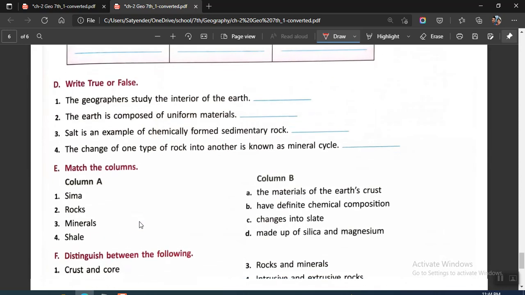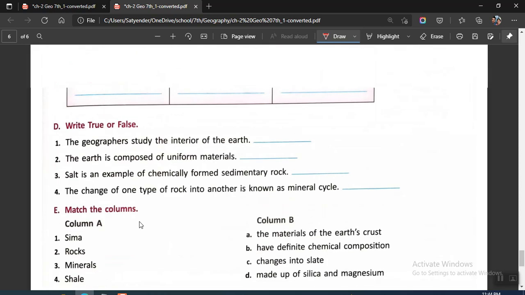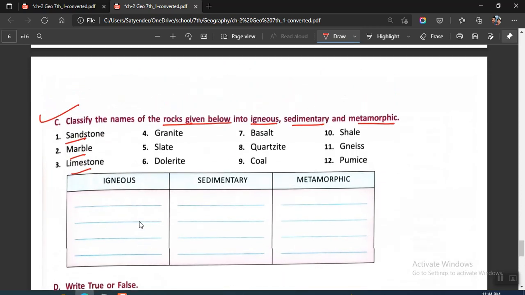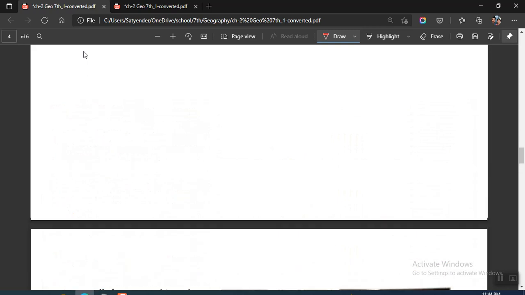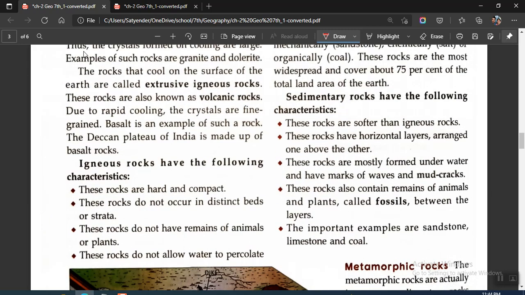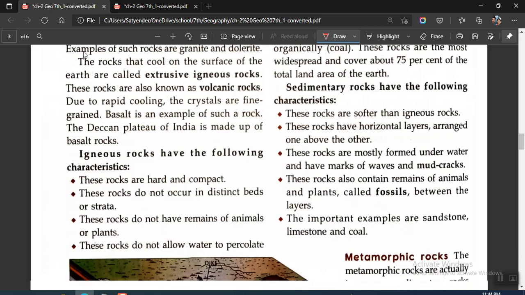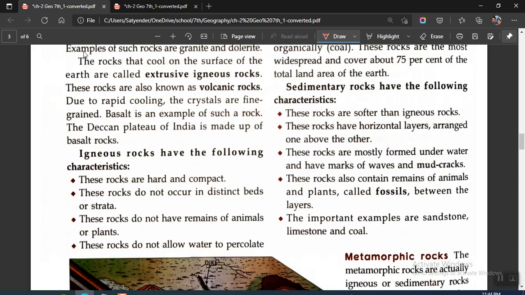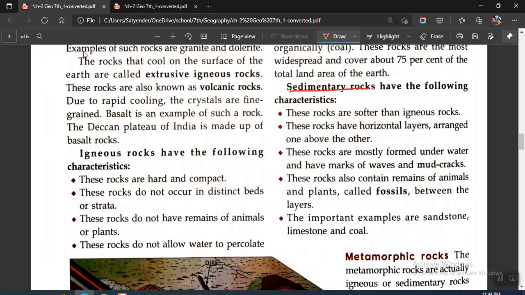Now we will be moving on to section D. I'll just give you one example. If you look at sandstone, if you go to metamorphic rocks, this sedimentary rocks. We are in the paragraph related to sedimentary rocks, and there it is sandstone, limestone, and coal.